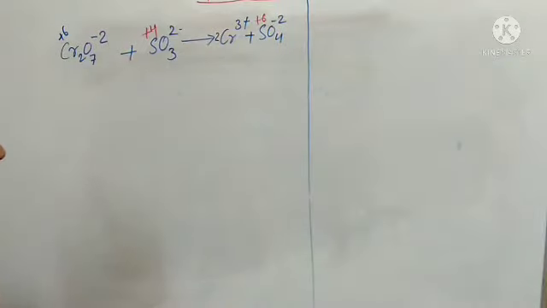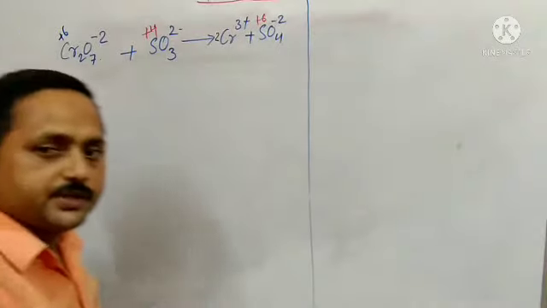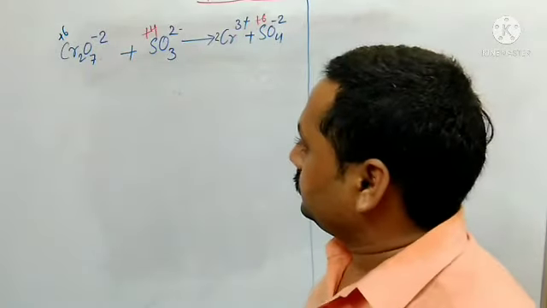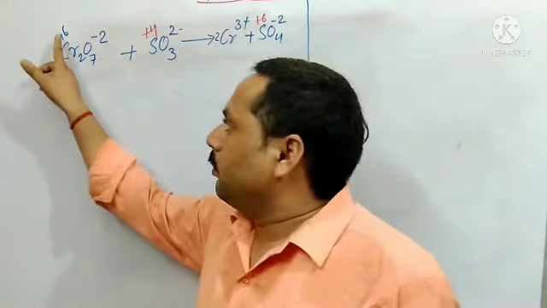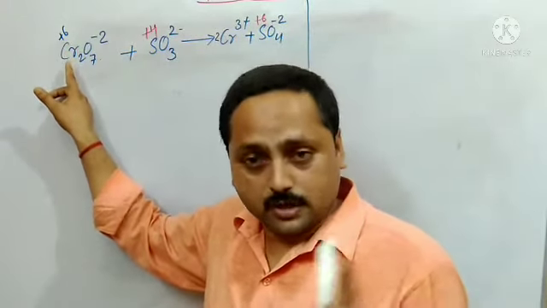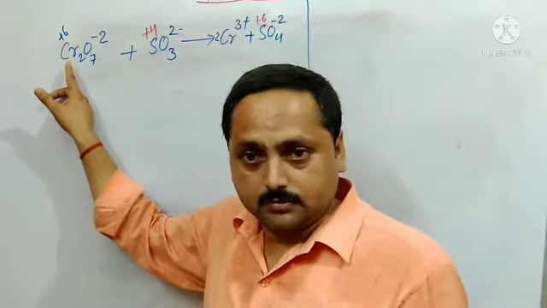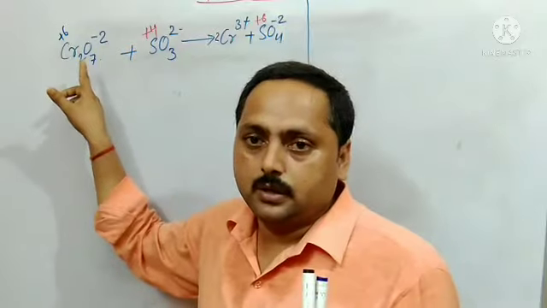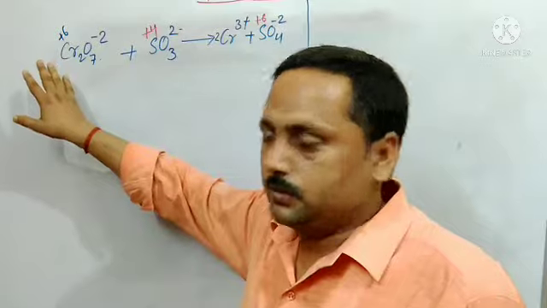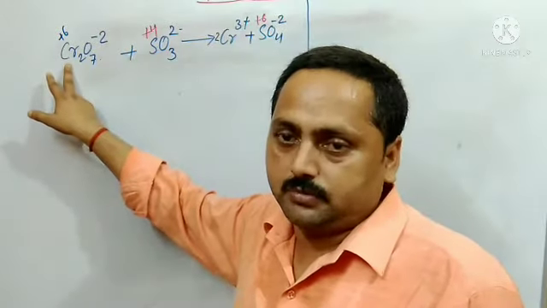Is it clear? Next, how much is changing in oxidation state? One chromium has +6, so 2 chromium has +12 charge, overall oxidation state is +12.